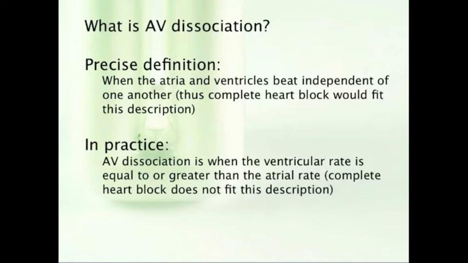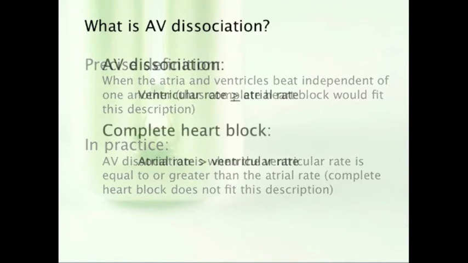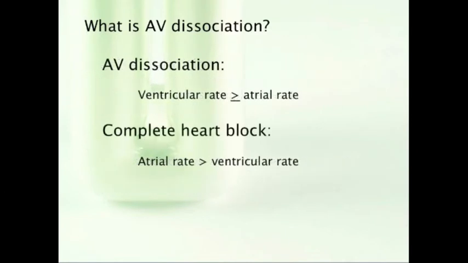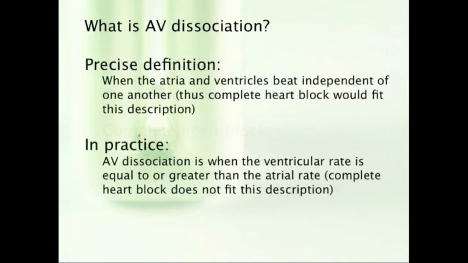It's just semantics, and if you hear or see the word AV dissociation, they probably are not referring to complete heart block. And then just to be sure, always confirm that by making sure the ventricular rate is greater than the atrial rate. So that's how you should check that. So again, think of it like this. In AV dissociation, the ventricular rate is equal to or exceeds the atrial rate. And in complete heart block, the atrial rate should always exceed the ventricular rate. And the underlying mechanisms are completely different as well.